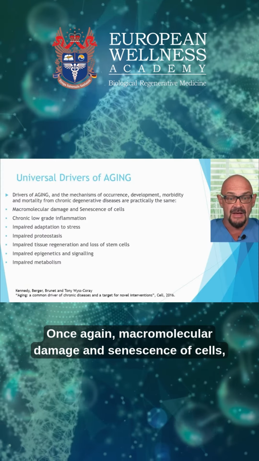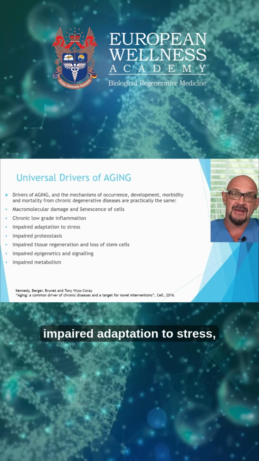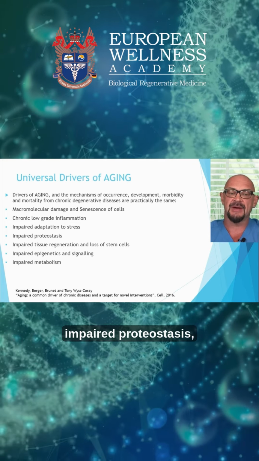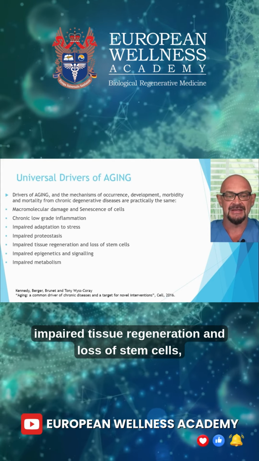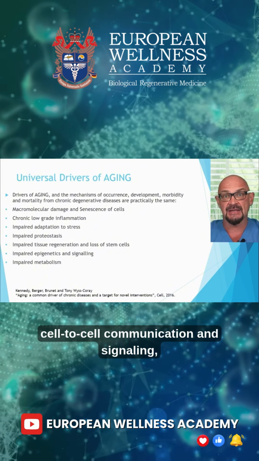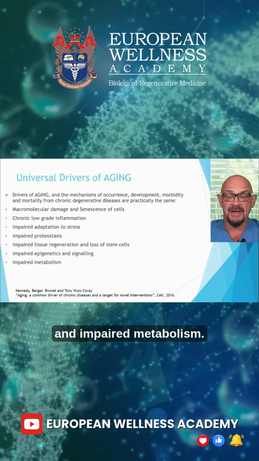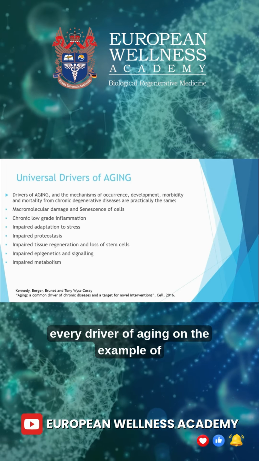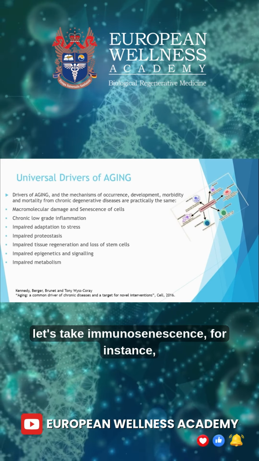Once again, macromolecular damage and senescence of cells, chronic low-grade inflammation, impaired adaptation to stress, specifically oxidative stress, impaired proteostasis, impaired tissue regeneration and loss of stem cells, impaired epigenetics and cell-to-cell communication and signaling, and impaired metabolism. And if we look at each and every driver of aging on the example of the disease, let's take immunosenescence,